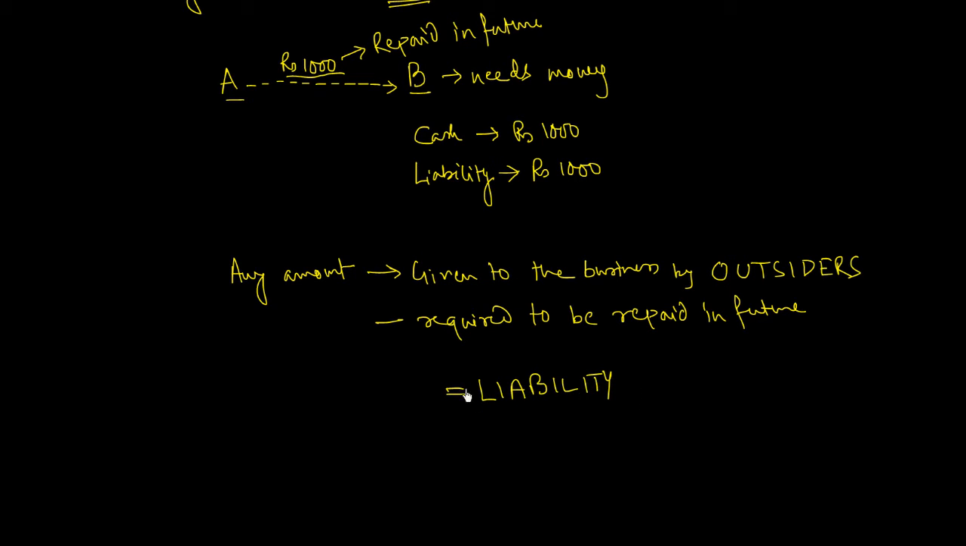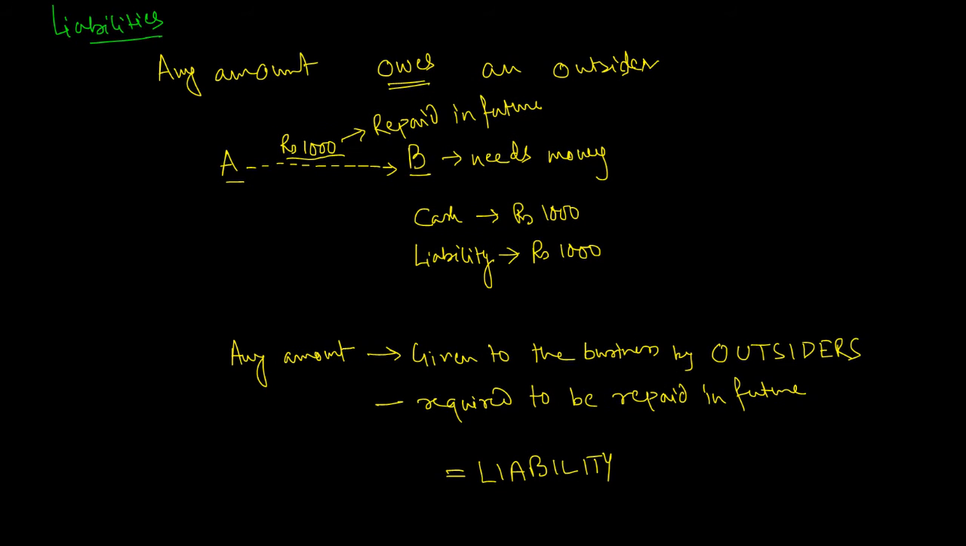So liability in simple words is any amount which the business owes to the outsiders. Say a business has taken some amount from an outsider as a loan or as an advance payment, and it needs to return that amount in future. It would be a liability.